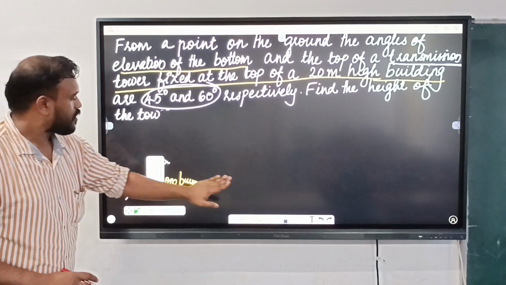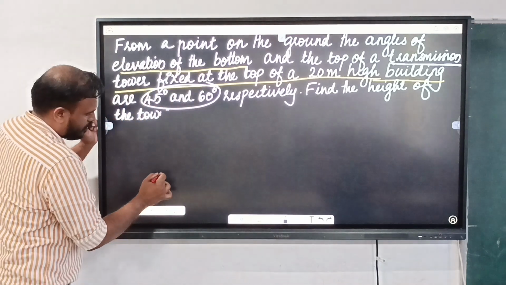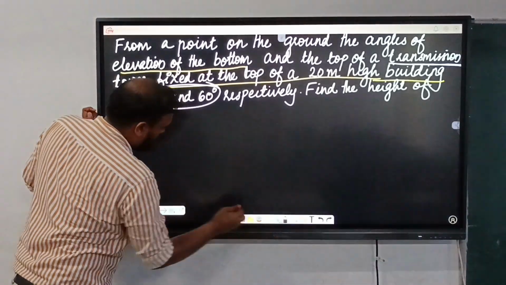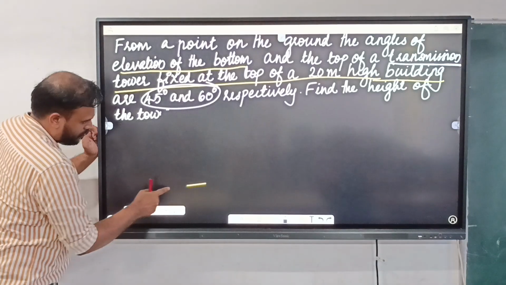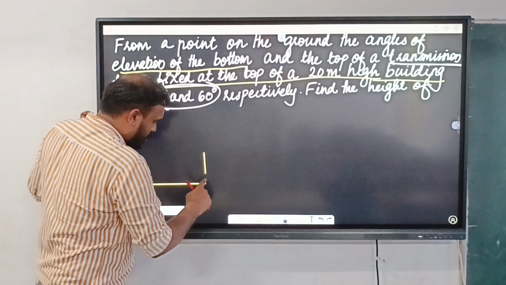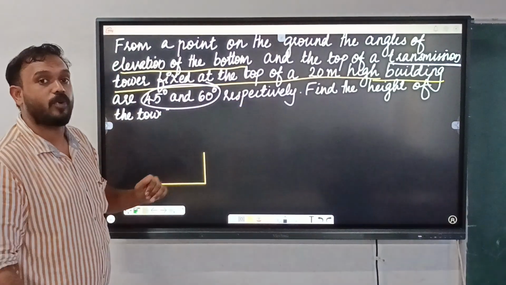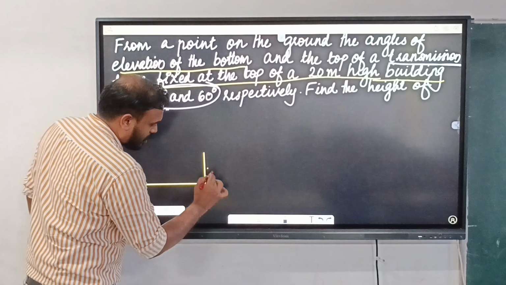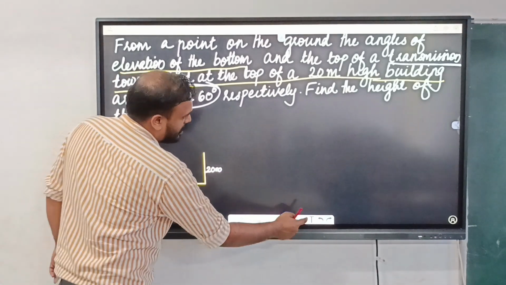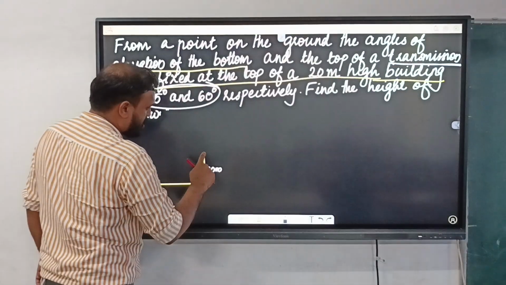So here is the ground level, and here is the building, because the transmission tower is fixed at the top of a 20-meter high building. So here we can give, as we discussed, 20-meter high building. Then the transmission tower is fixed at the top.